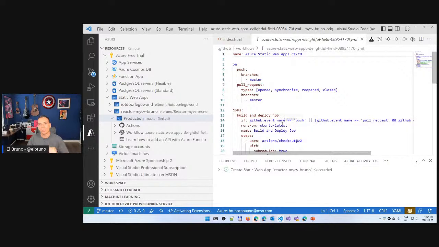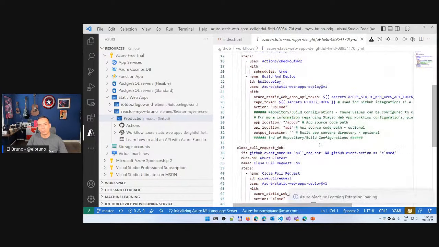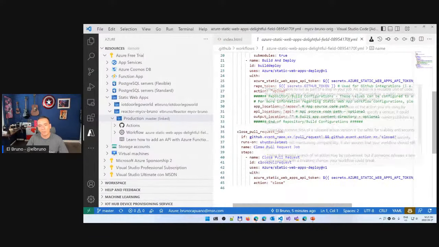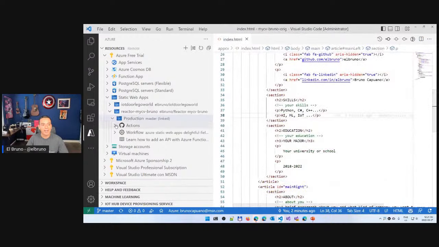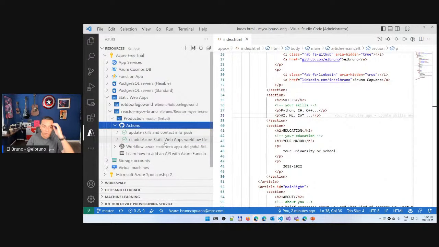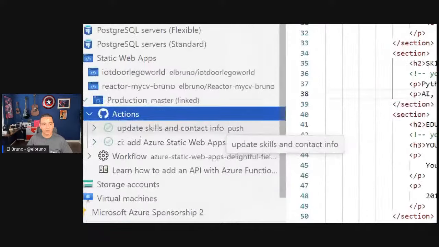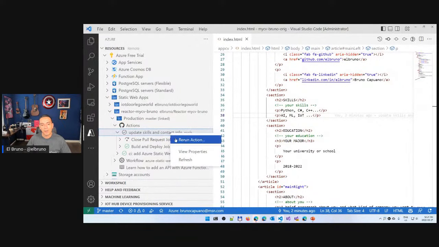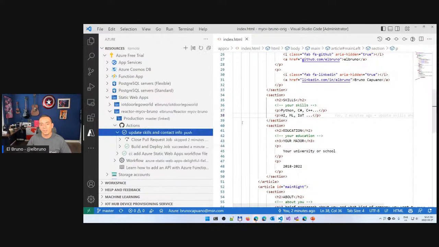This is going to be tricky, but we can see here the YAML with all of the steps that we have. If my application has some kind of specific configuration, I can edit the build job, the close pull request job, everything else from here. And I can even have access to the history, to the link of the actions that were triggered here, the initial one and the one that they just triggered. And I can go here for each one of these and rerun, view properties, etc.